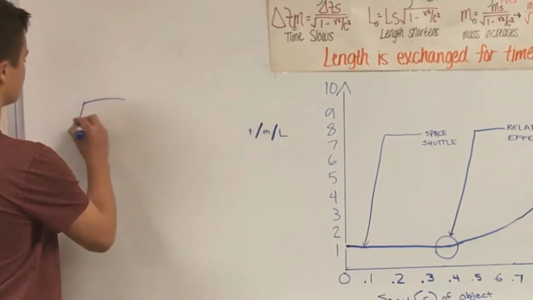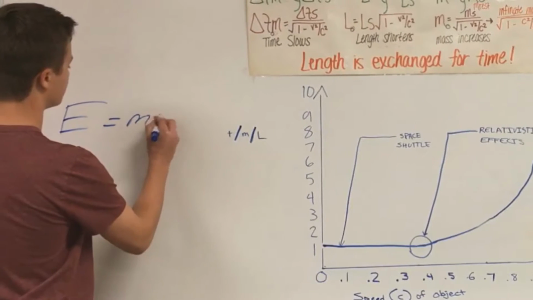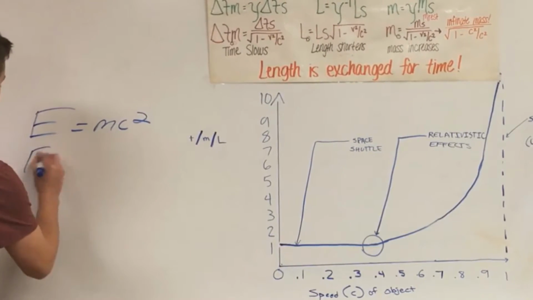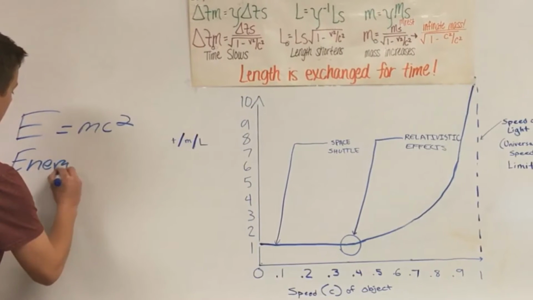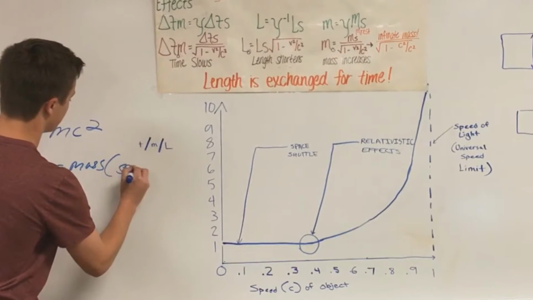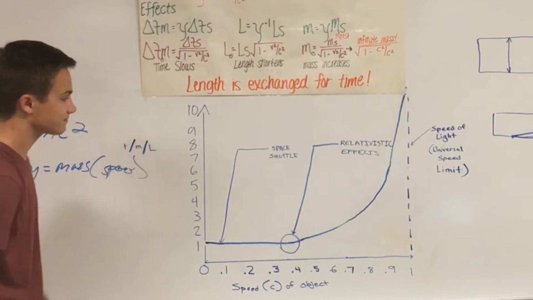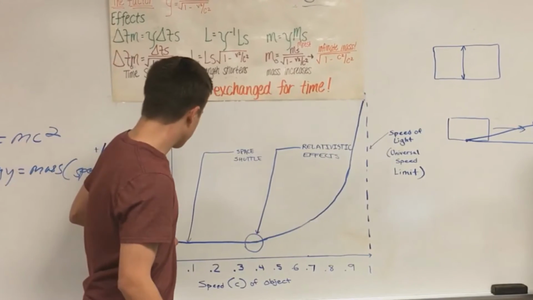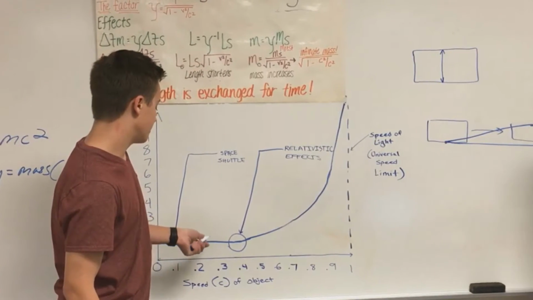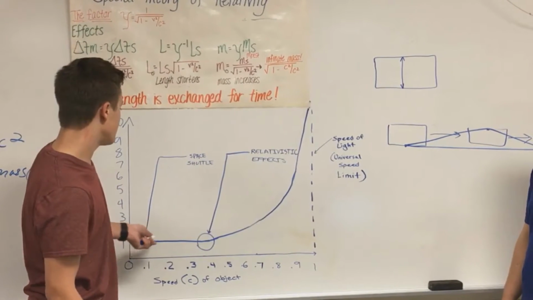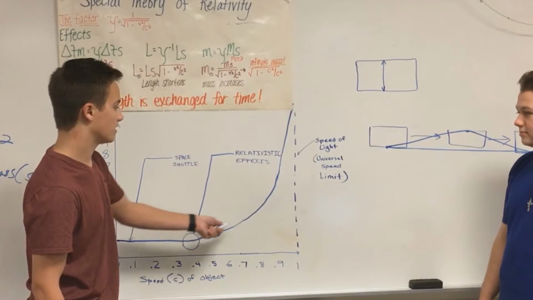Here we have a graph showing that as energy increases, mass increases as well. This shows us that E is equal to mc squared, an equation that Einstein developed. Energy equals mass times the speed of light squared. As the speed of the object increases on the graph, energy also increases as well as mass.